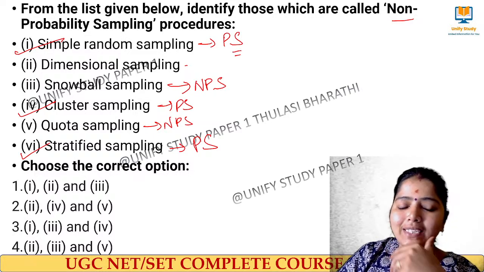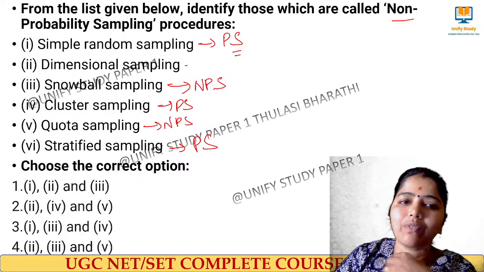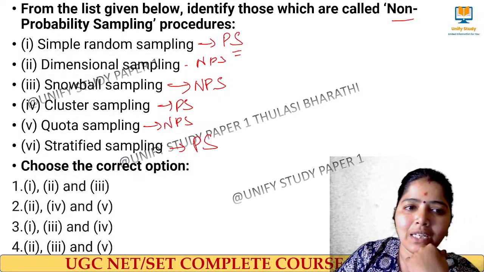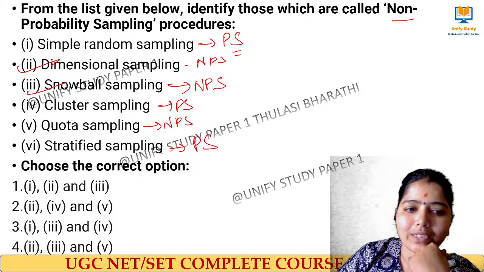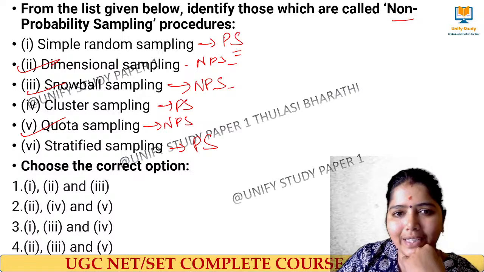Or probability sampling. But the question is about what? Non-probability sampling. Then which one will come? Dimensional sampling, snowball sampling and quota sampling. These three are the non-probability sampling.